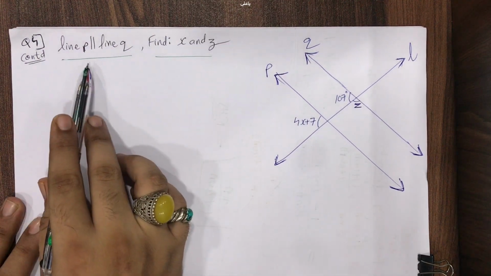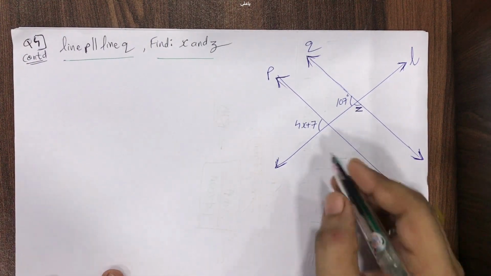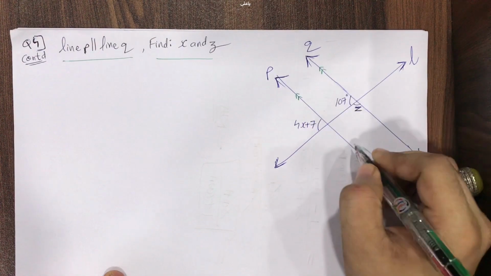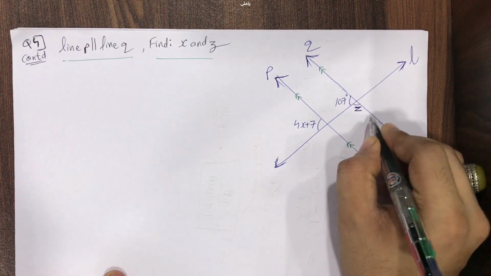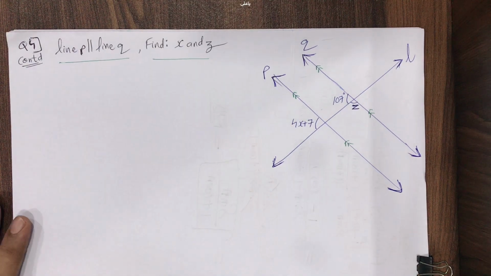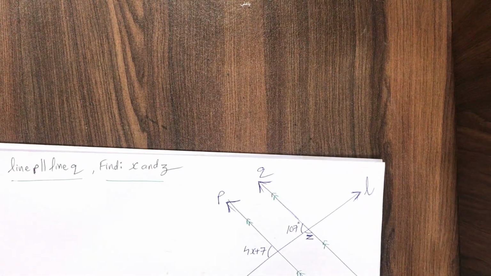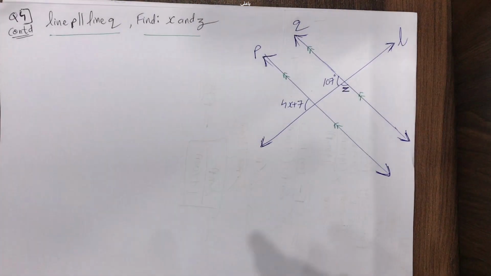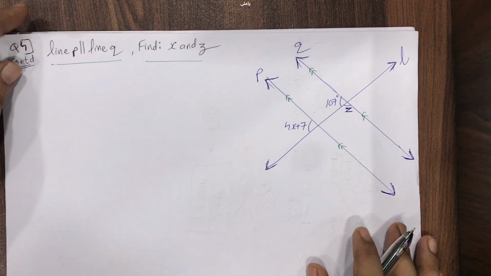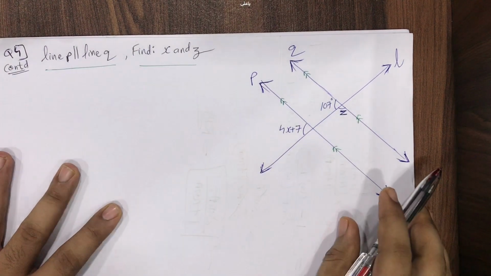The basic thing given to me over here is line P is parallel to line Q. It's not equal, it's parallel to line Q. These two lines are parallel to each other. Now how do we start this question? Pay attention, please. It's clearly given to me that line P is parallel to line Q.